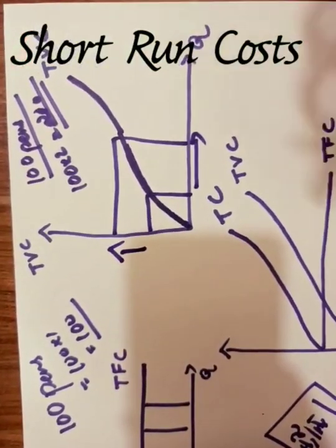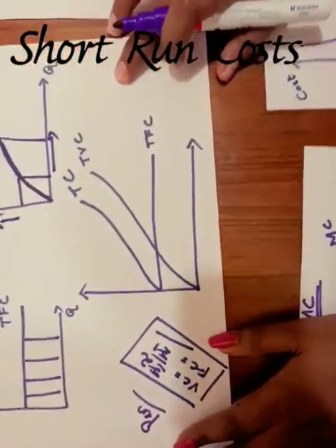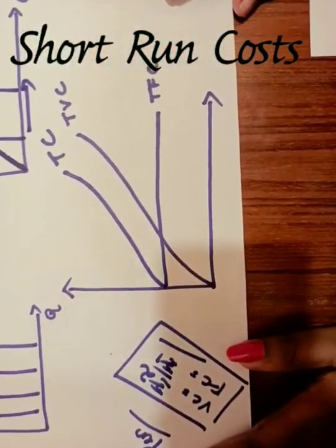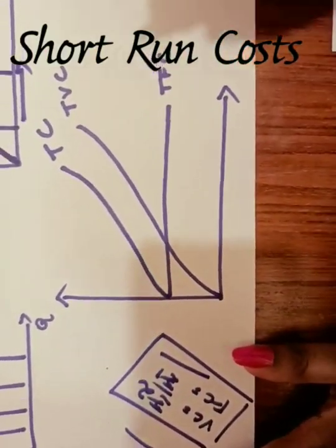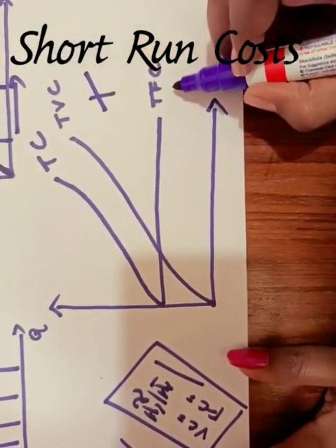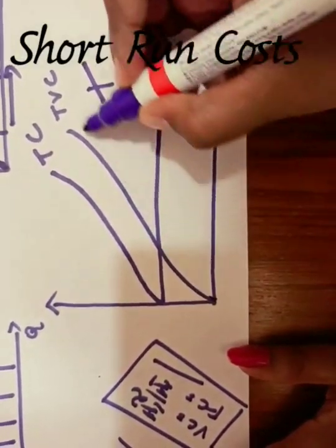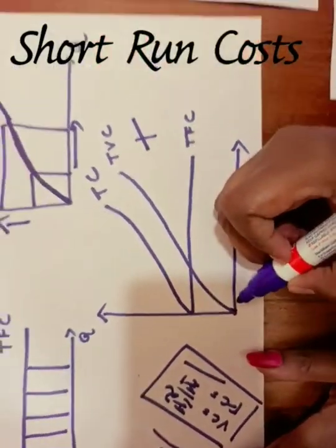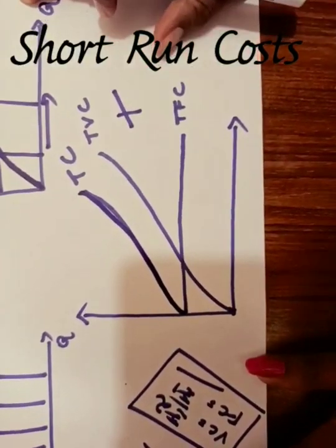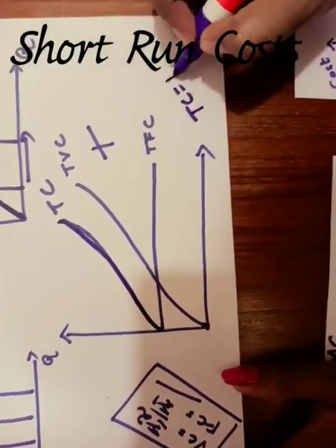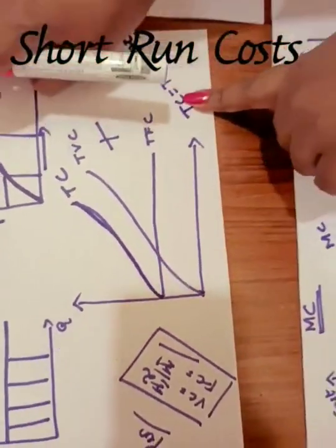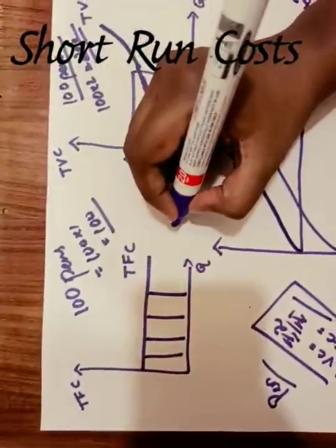Understood? And now coming to TFC or TC, that is called total cost. So total cost is the summation of TFC and TVC. TFC is here as I already drew, and TVC is from the origin. So TC will be the summation, that is why it is starting from here. So TC is TFC plus TVC. In our example, what will be our TC? 200 plus 100, that is ₹300.